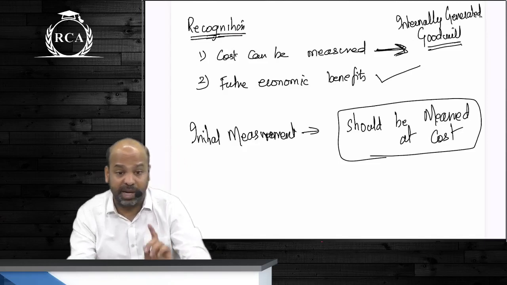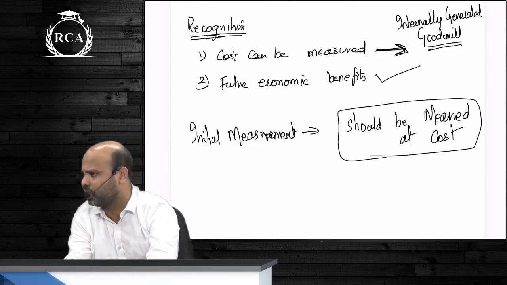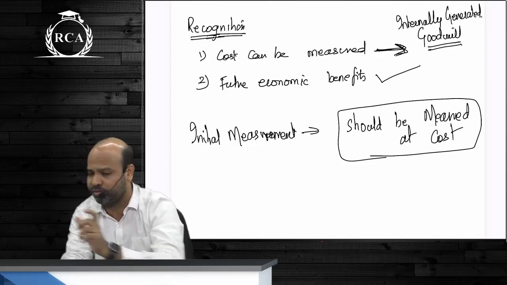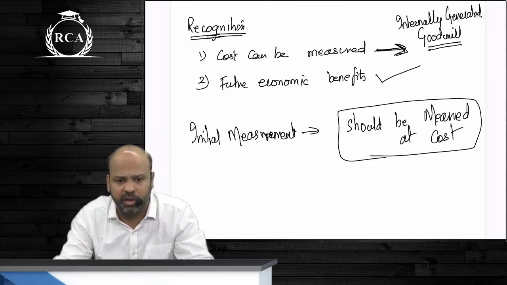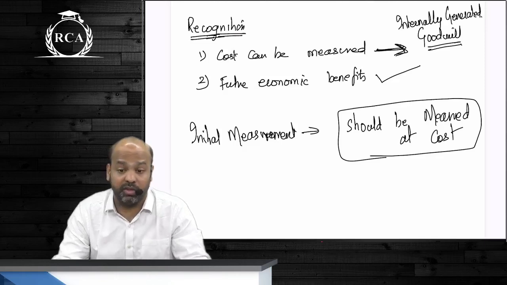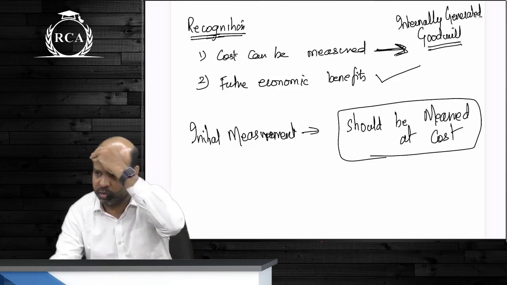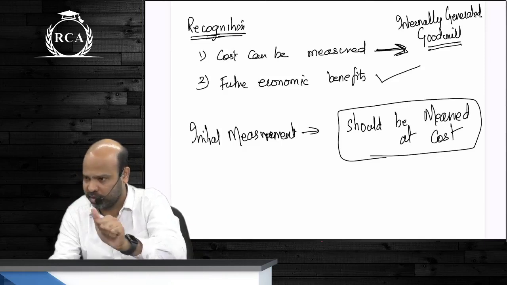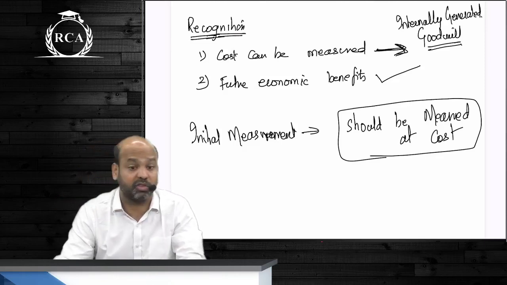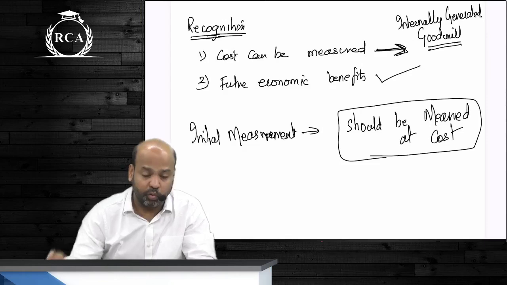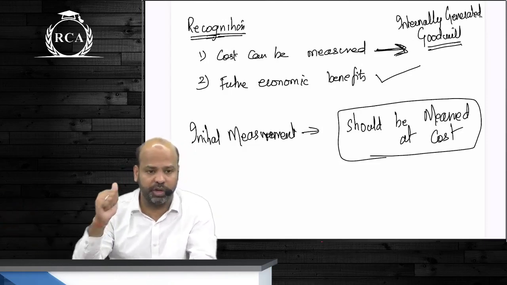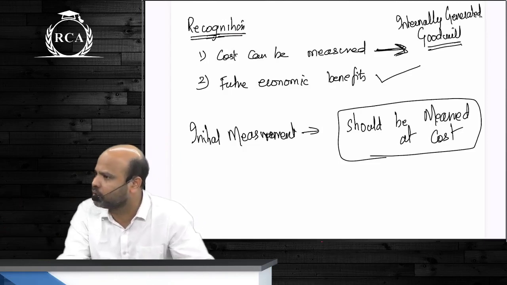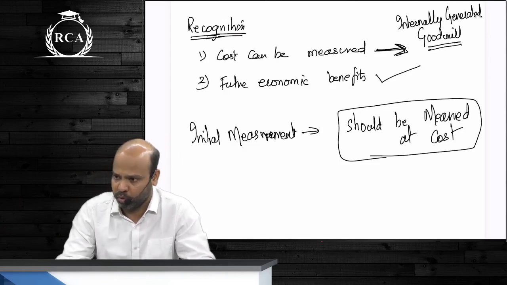Now, if Paradise is getting their brand valuation done and they come to a conclusion that their brand is worth 400 crore rupees as such, guys, can they disclose that in their books of accounts? I cannot disclose an asset directly at market value. There is nothing like that. Understood? You will not be allowed to directly disclose the asset at market value. What is that 400 crores? Market value of the brand. What was the cost that you have incurred in creating that brand? No idea.